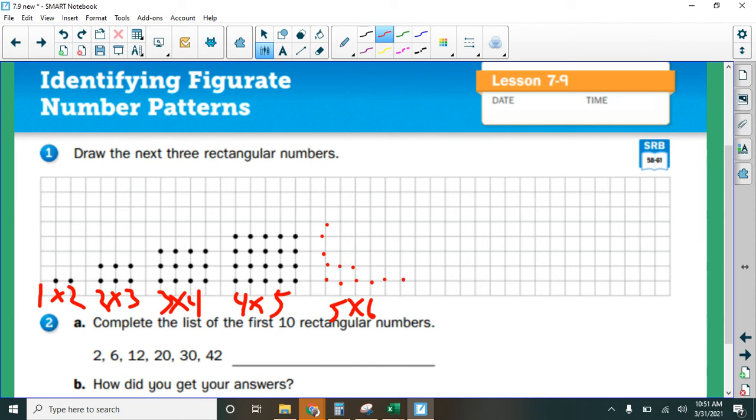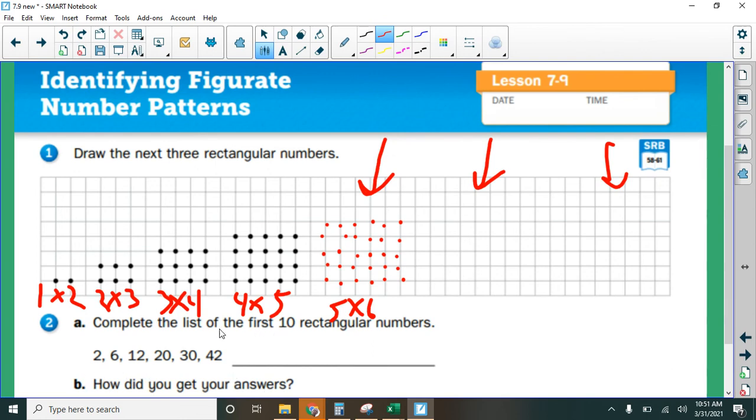And now I just need to fill all of these in. Yours will be a little bit better than mine because it's kind of hard for me to click the exact spot here with my finger on the computer. That one was off. But it's going to look like this. Yours will look a little bit better. So this is the next one. You need to do the next one and the next one. And then you will continue the list here of rectangular numbers.